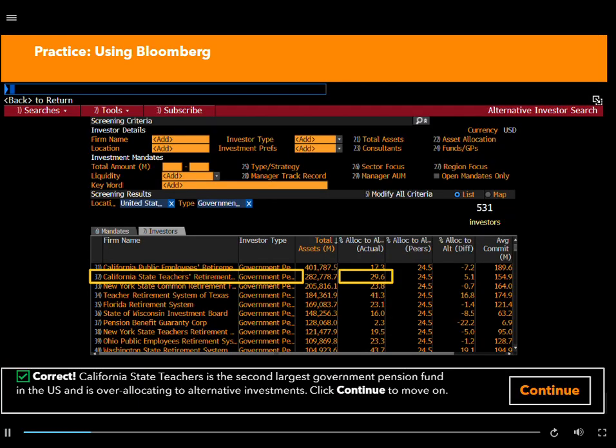Correct. California State Teachers is the second largest government pension fund in the U.S. and is over-allocating to alternative investments. Click Continue to move on.